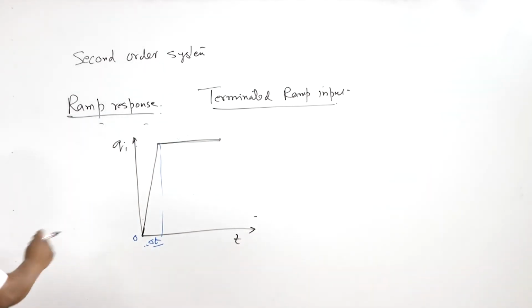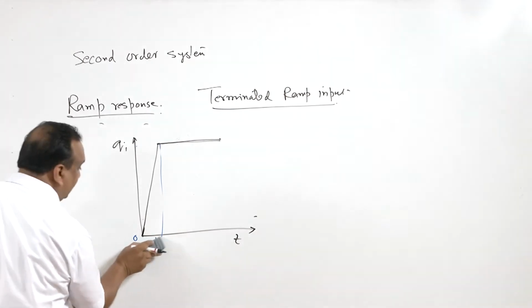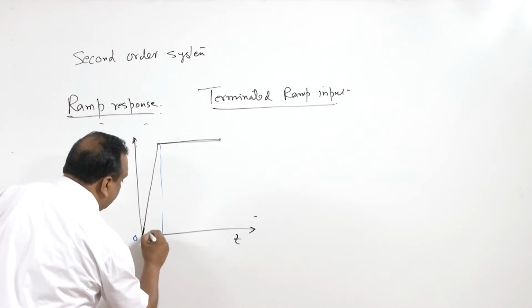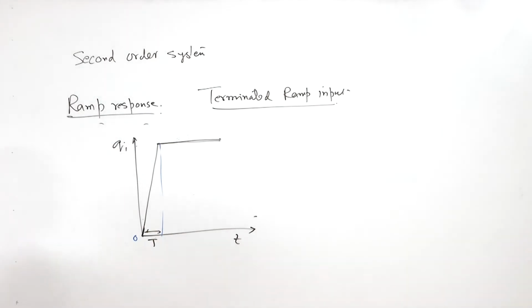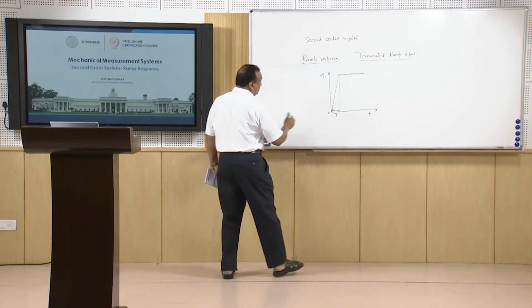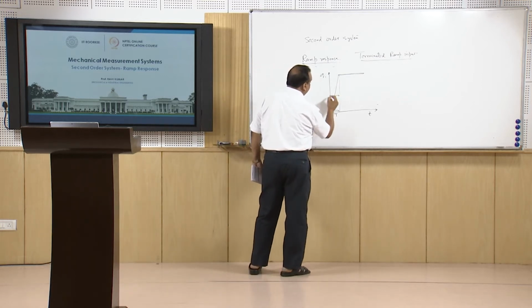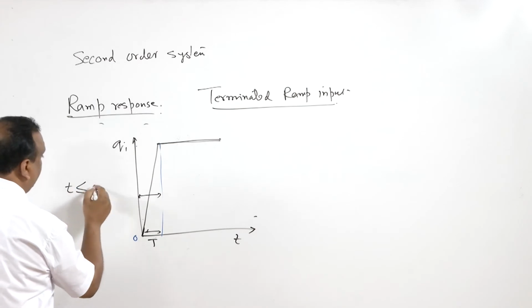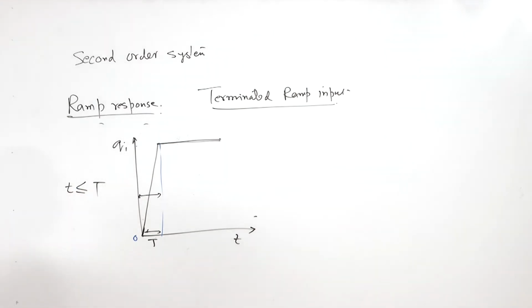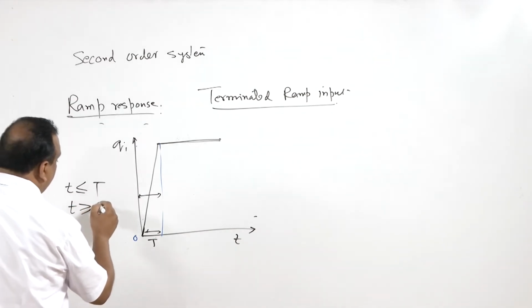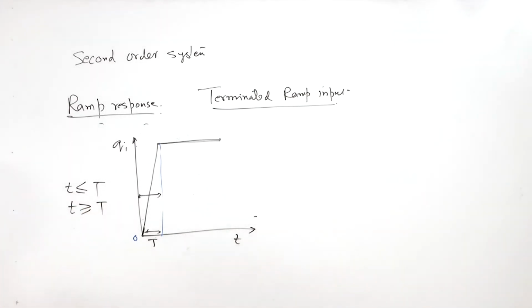So there are two parts of this input, as we have done earlier in the transient response, for time interval t. Here it is divided in two zones. One zone is t less than or equal to T, and another zone is t greater than or equal to T, and it can go up to infinity.